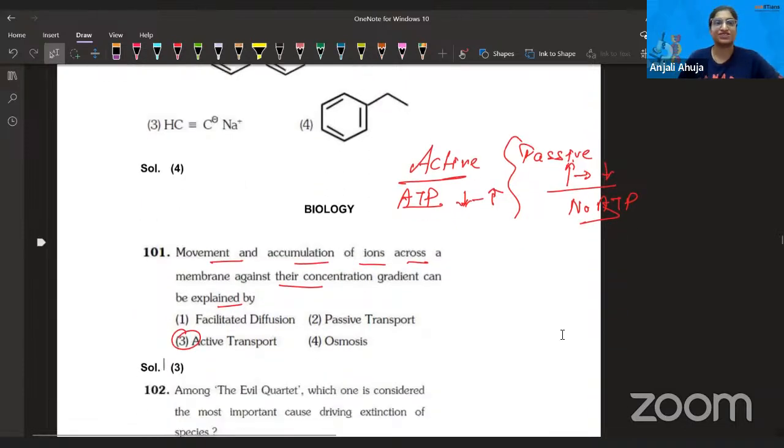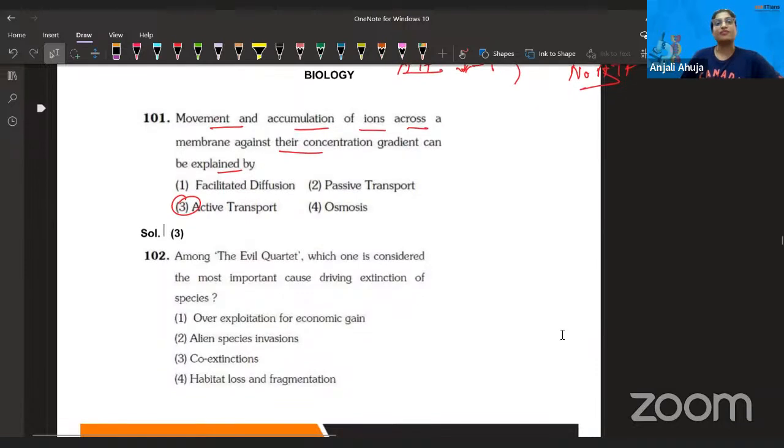Let's do the next question. Among the evil quartet, which one is considered the most important cause driving extinction of the species? This question is so easy. Let me show you a picture.